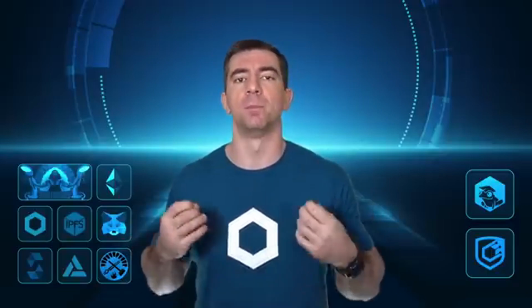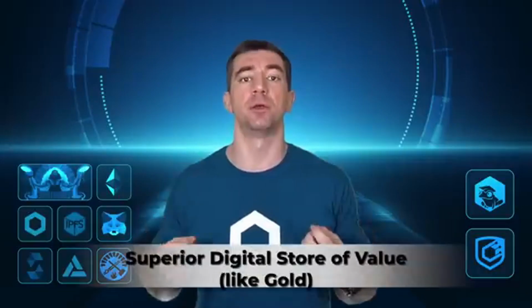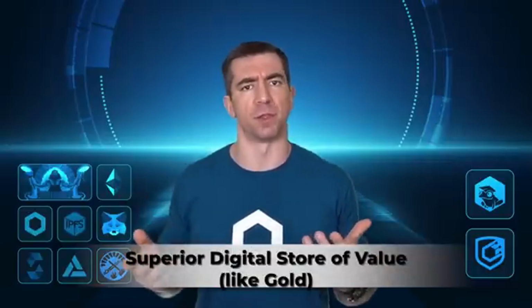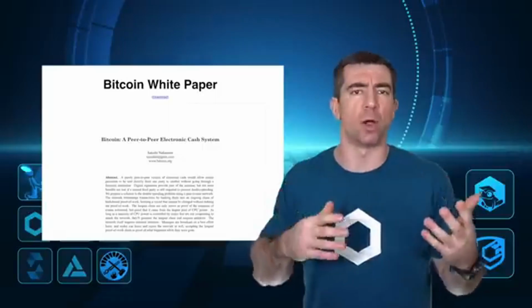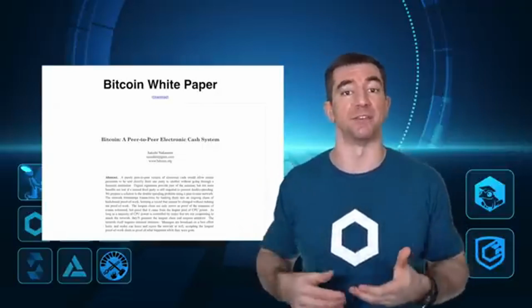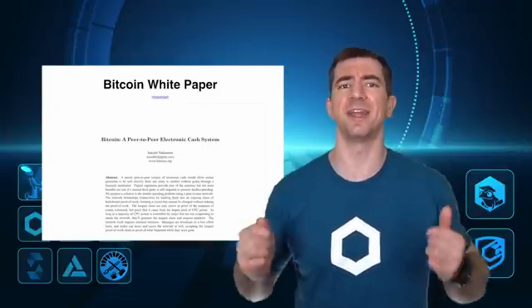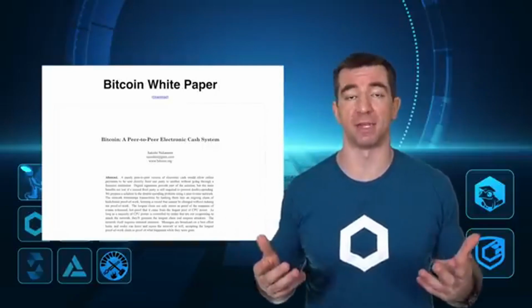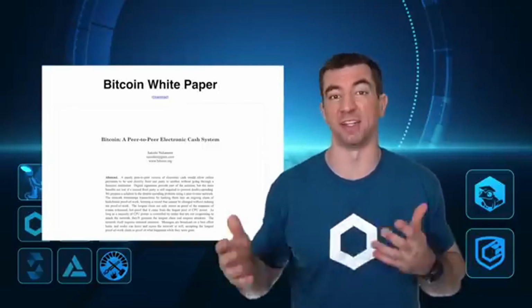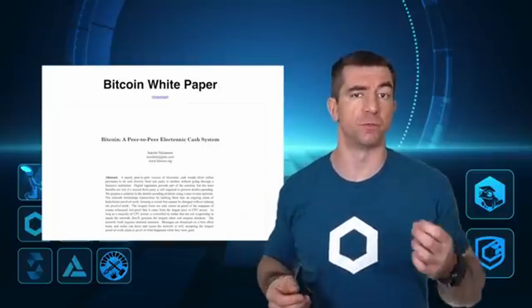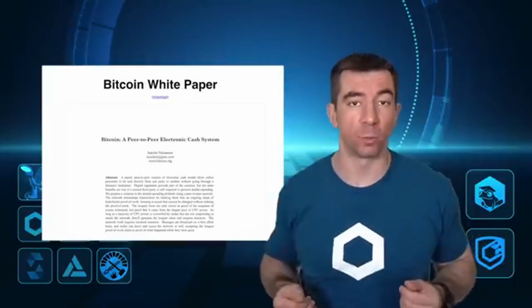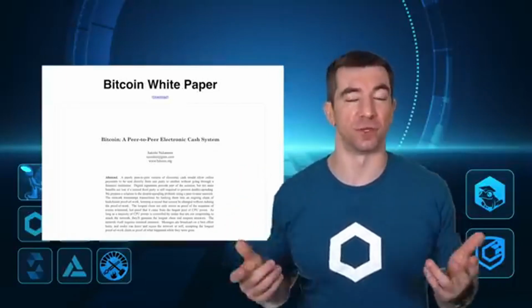Due to its features, which we'll talk about in a little bit, people took to this as a superior digital store of value, a better store of value over something like gold, for example. And that's why you'll also hear people commonly refer to it as digital gold. Similar to gold, there's a scarce amount, or a set amount, of Bitcoin available on the planet, only so much that you can buy and sell. You can read more about the original vision in the white paper. We have a link to the white paper in the GitHub repo associated with this course.